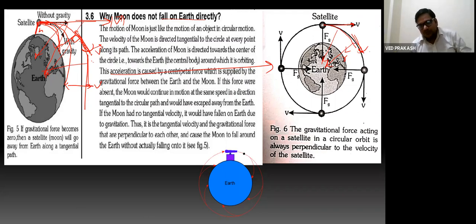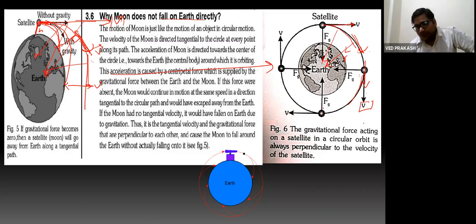So this object will always try to fall on Earth, but there is no force acting along the velocity. So no force is here to change its velocity. For same velocity, it will have the same speed, because since direction is changing, we can't say that velocity is constant, only speed is constant. So with constant speed, it will start revolving around the Earth.